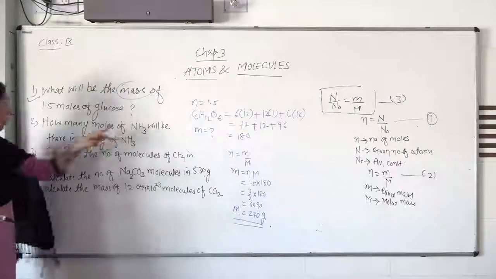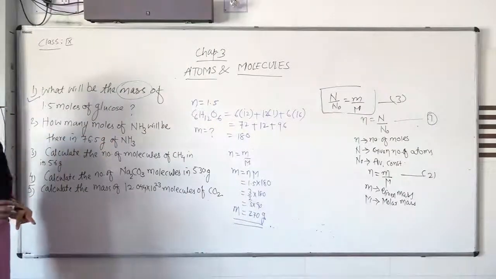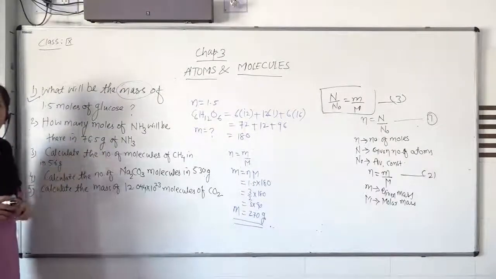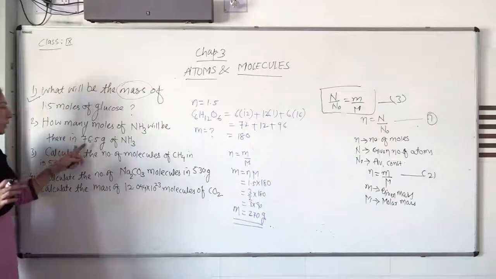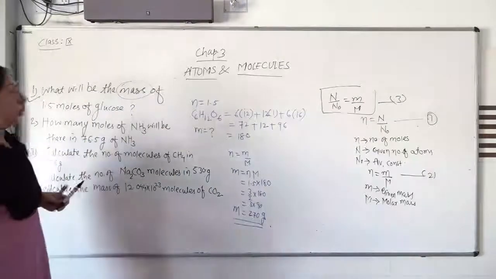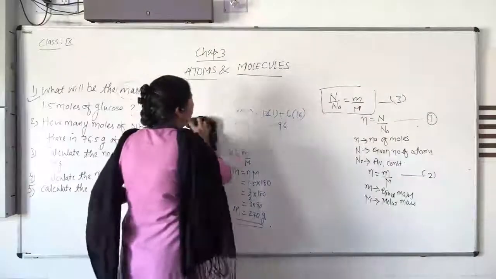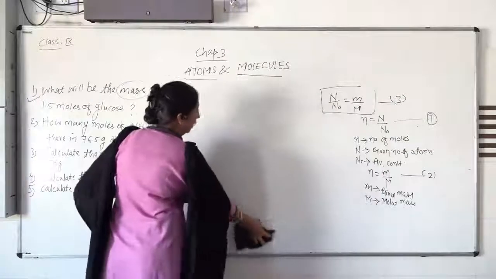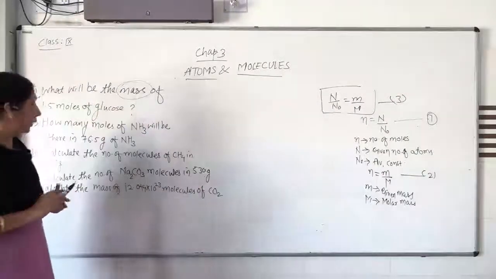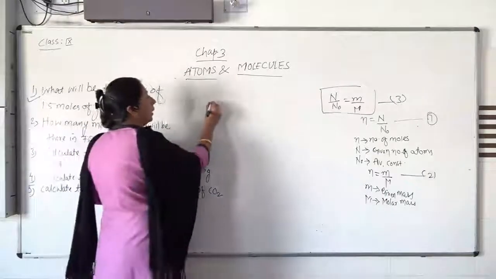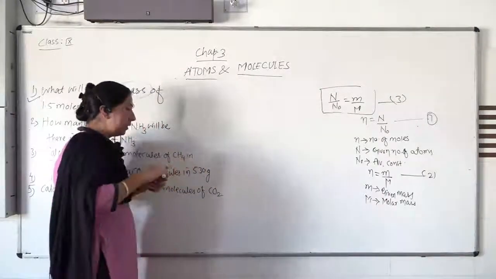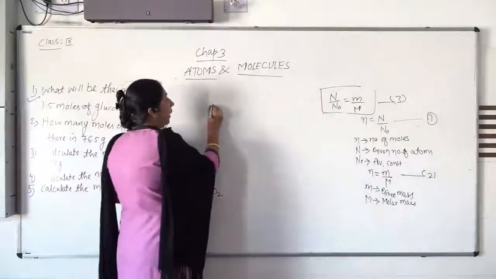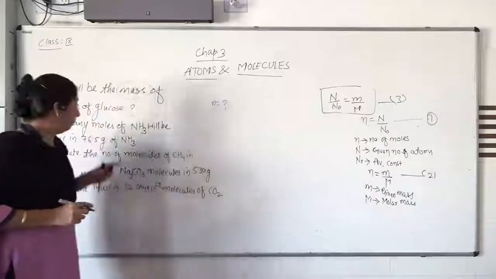How many moles of ammonia will be there in 76.5 gram of ammonia? That is, the given mass of ammonia is there. The number of moles you have to find out, and you know the chemical formula of ammonia is NH3. So with the help of this, one can calculate the number of moles. Here we have to find out the number of moles of ammonia.